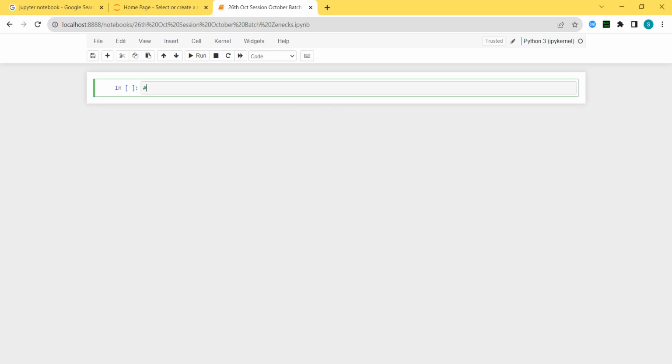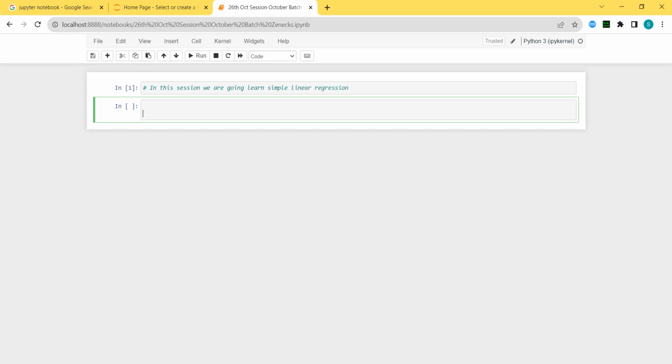And then I'm going to just mention some comments in this session. We are going to learn simple linear regression. I don't know how much we can learn, but at least we are going to start today. What is the first step here? To import the libraries.